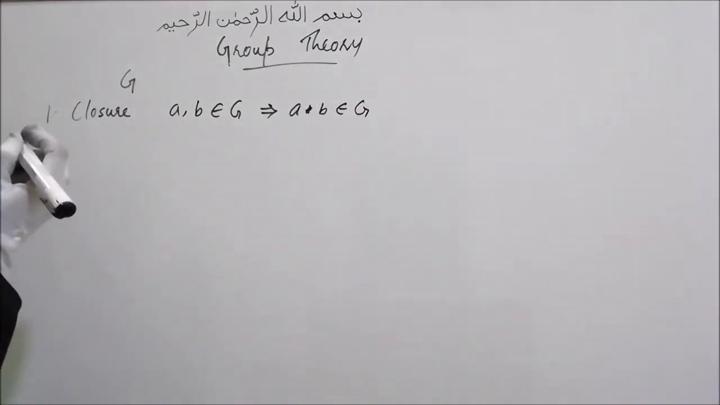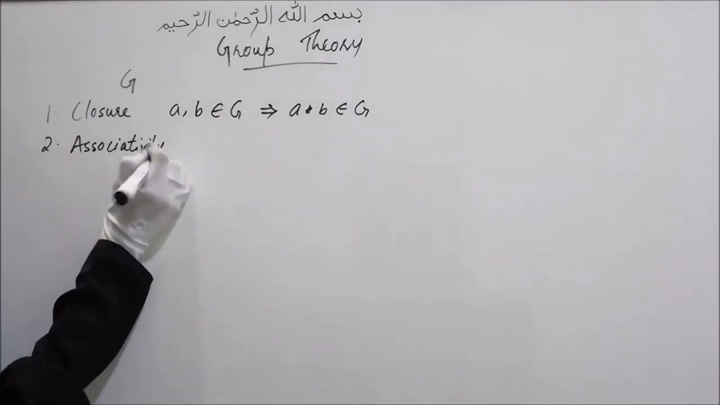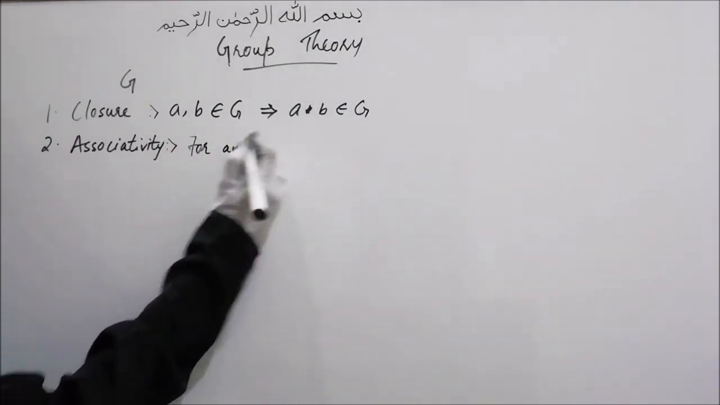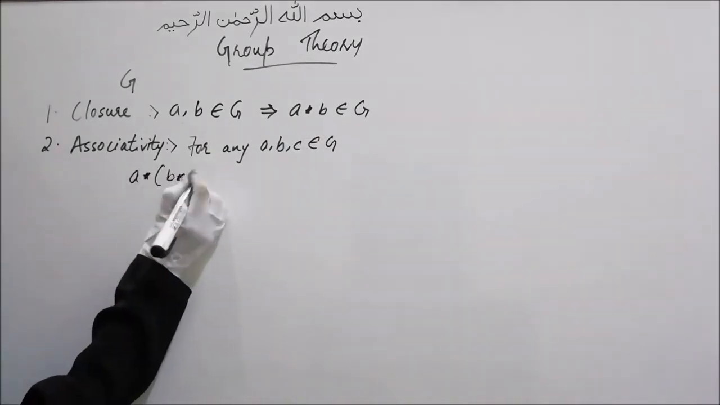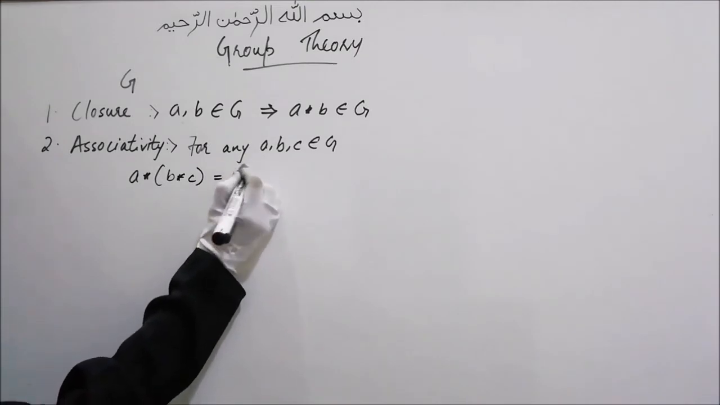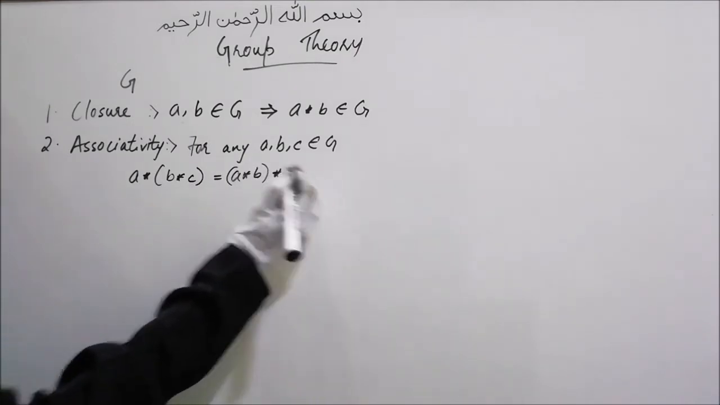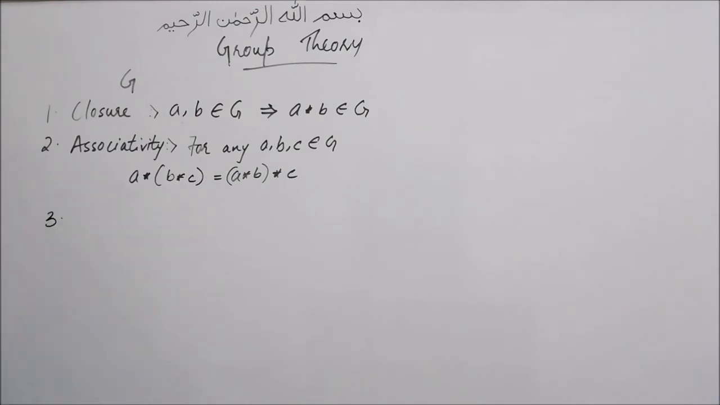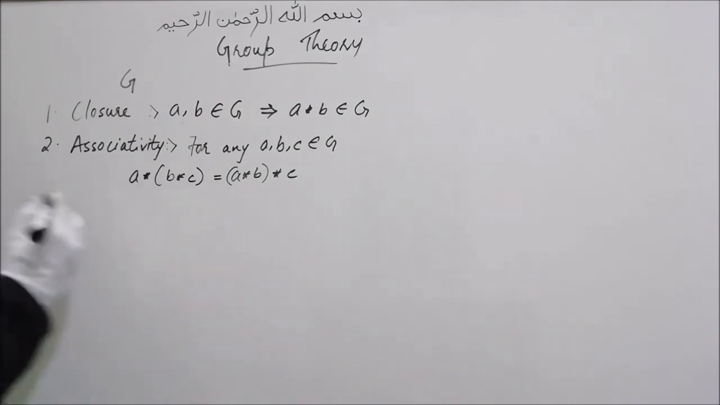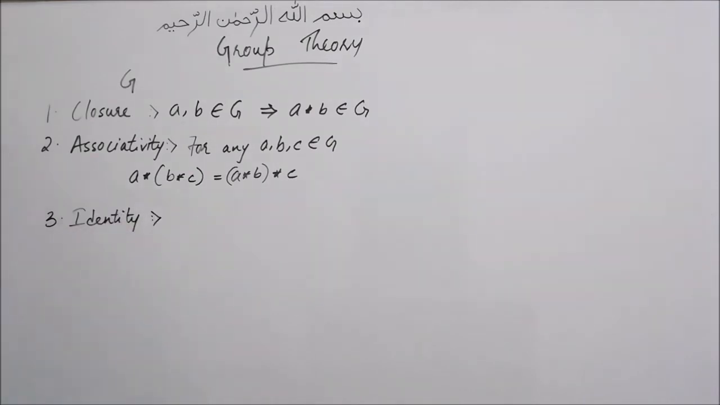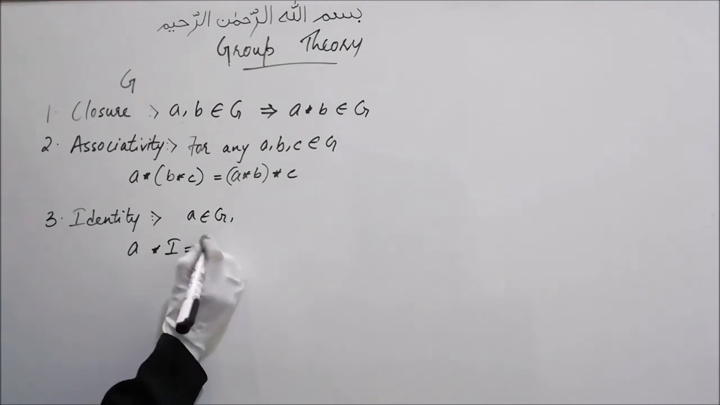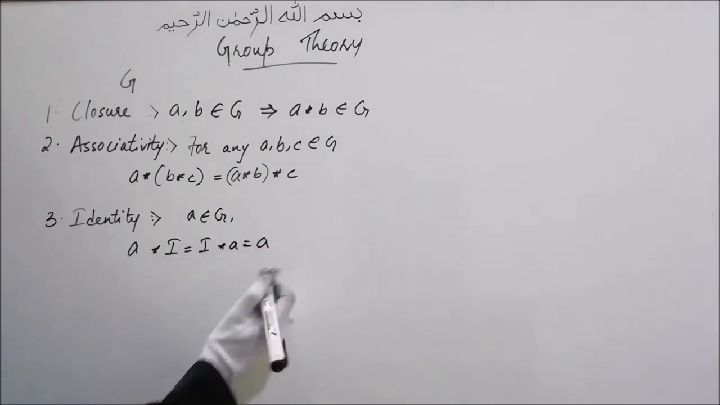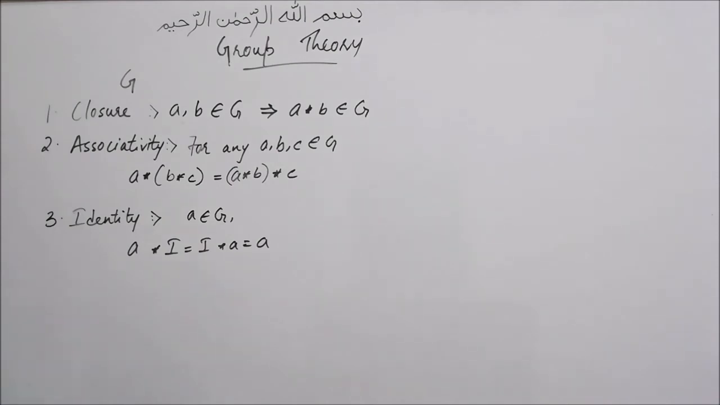The second property is associativity. For any A, B and C belonging to G, A composition (B composition C) will be equal to (A composition B) composition C. The third condition is the existence of a unique identity element. That is, for any A belonging to G, we have A composition I is equal to I composition A is equal to A, where I is that unique identity element belonging to this group G.